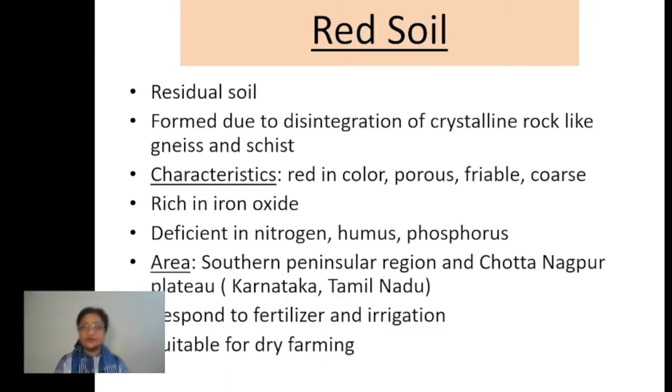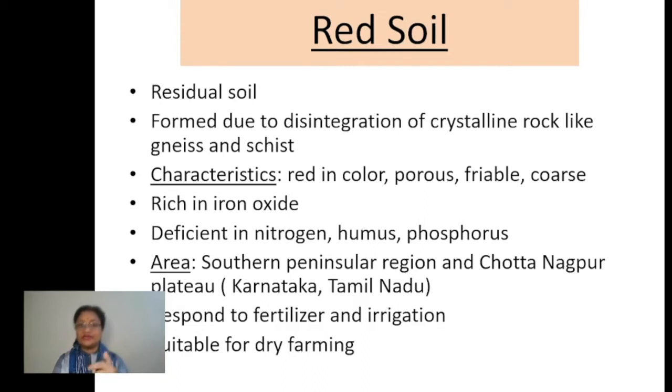So what is the bedrock or the parent rock for the red soil? Old crystalline metamorphic rock. And by the disintegration, or the weathering of this rock, the red soil is formed. Understood now? What are the features of it? When it is said red soil, red means it has got the reddish color.